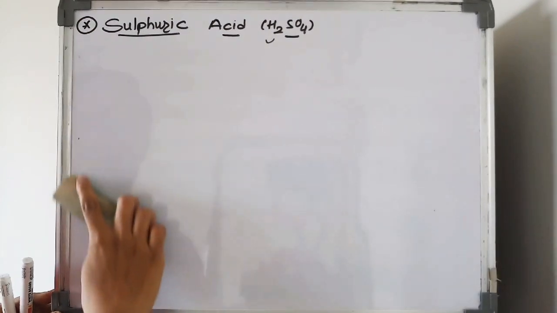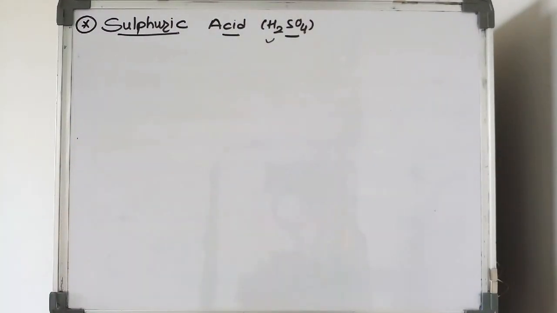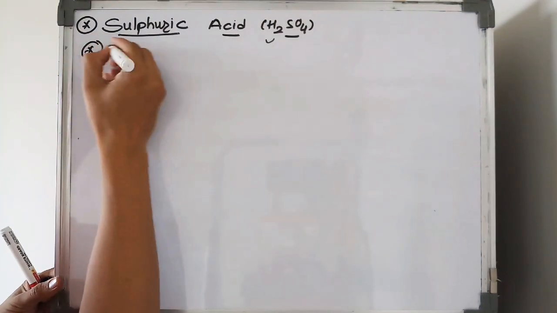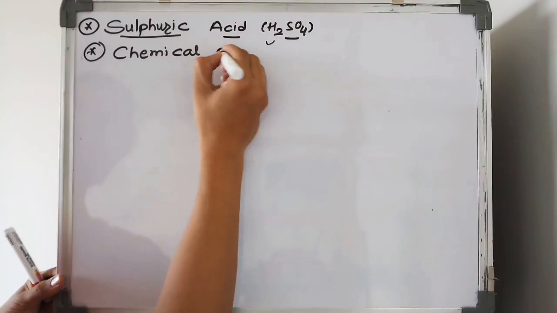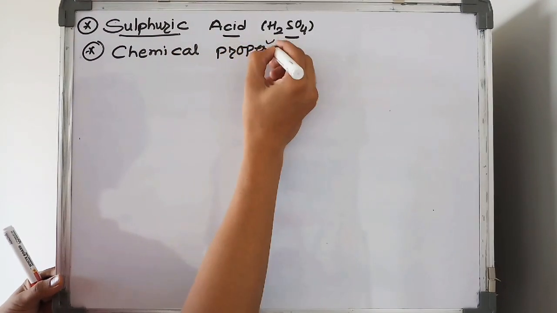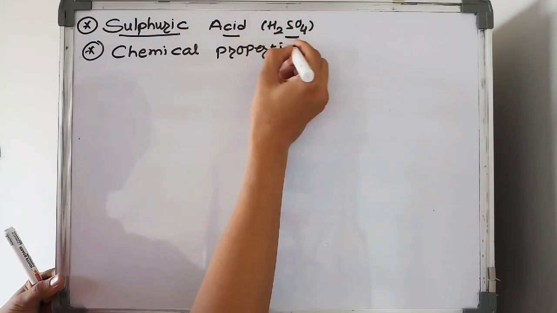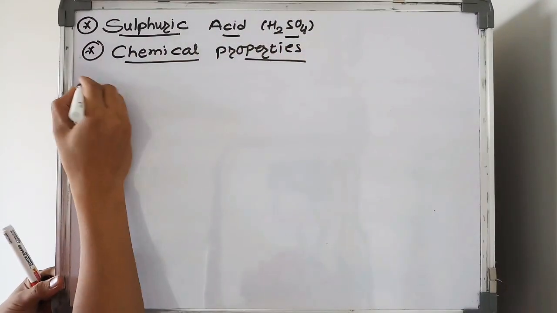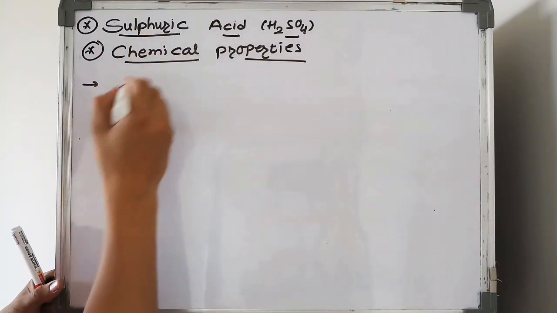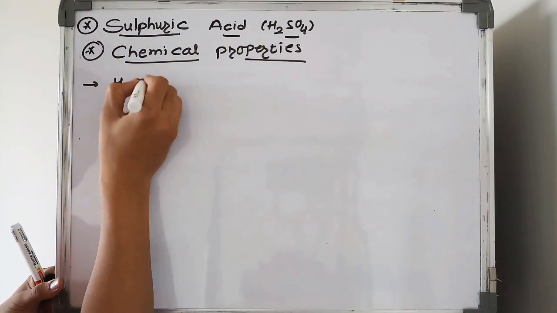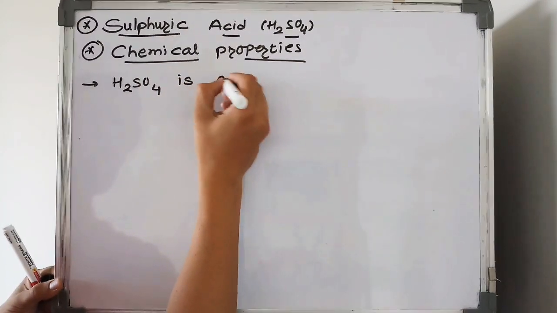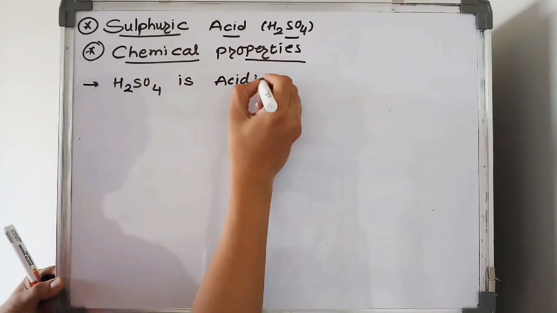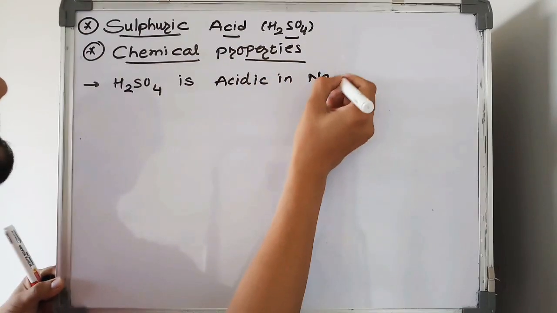Okay, now students, chemical properties of H2SO4. First of all, H2SO4 is acidic in nature.